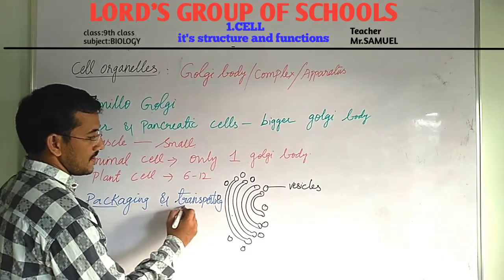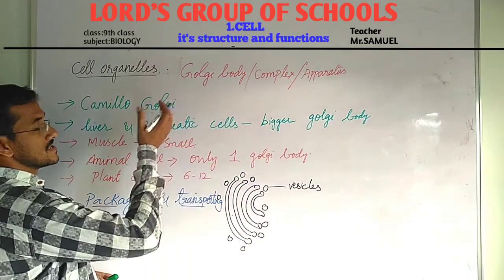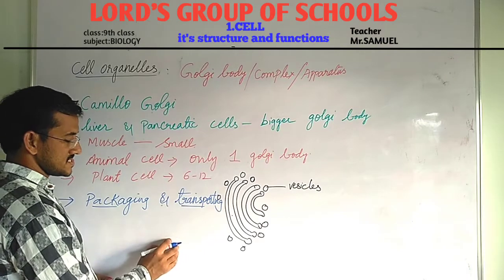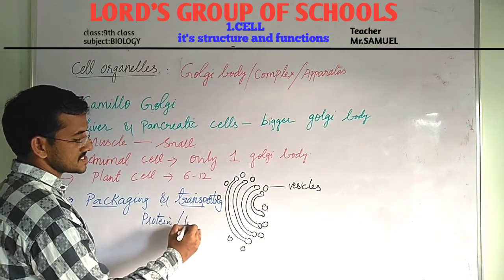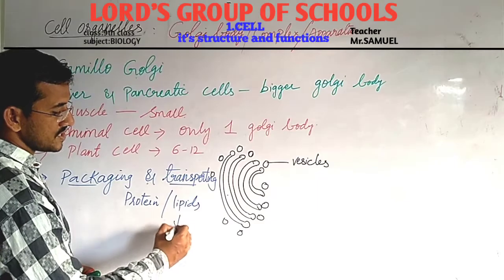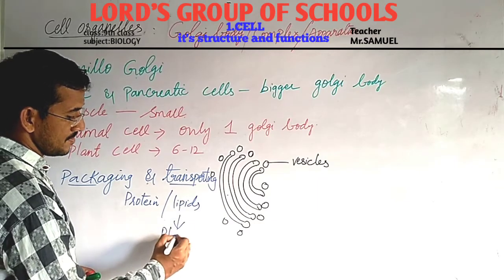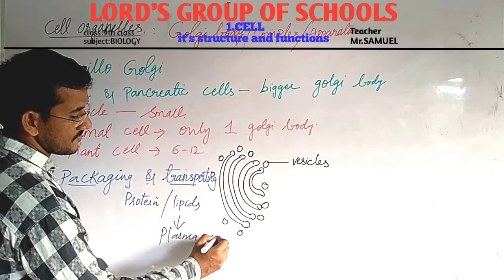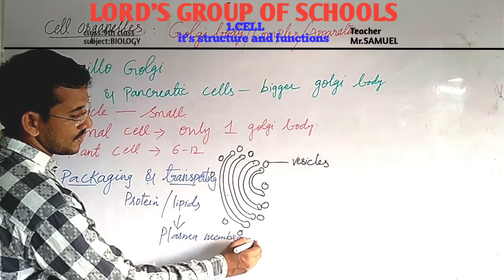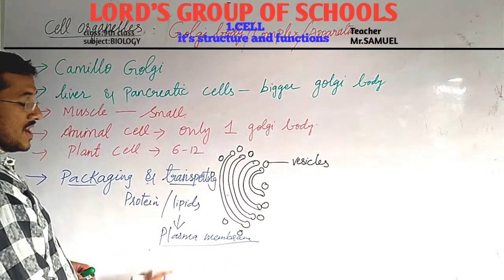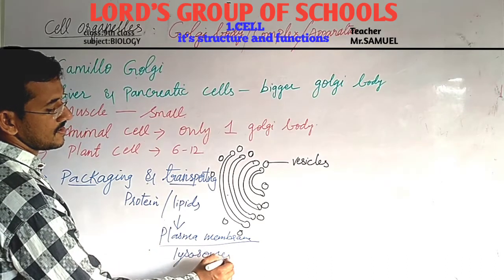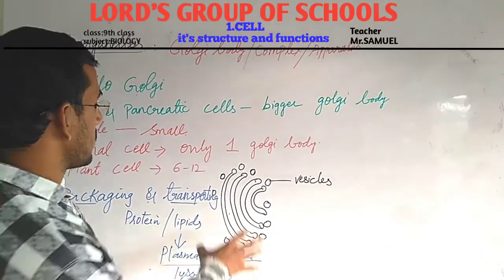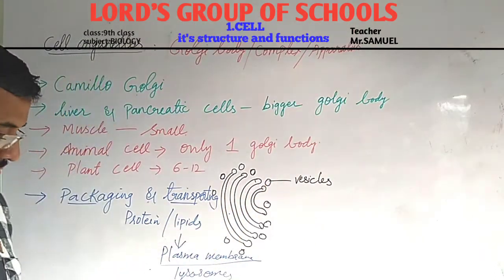So Golgi bodies pack substances like proteins and lipids, and they transport these to plasma membrane for its repair, or else they transport to other organelles like lysosomes for digestion. These are present in cytoplasm.